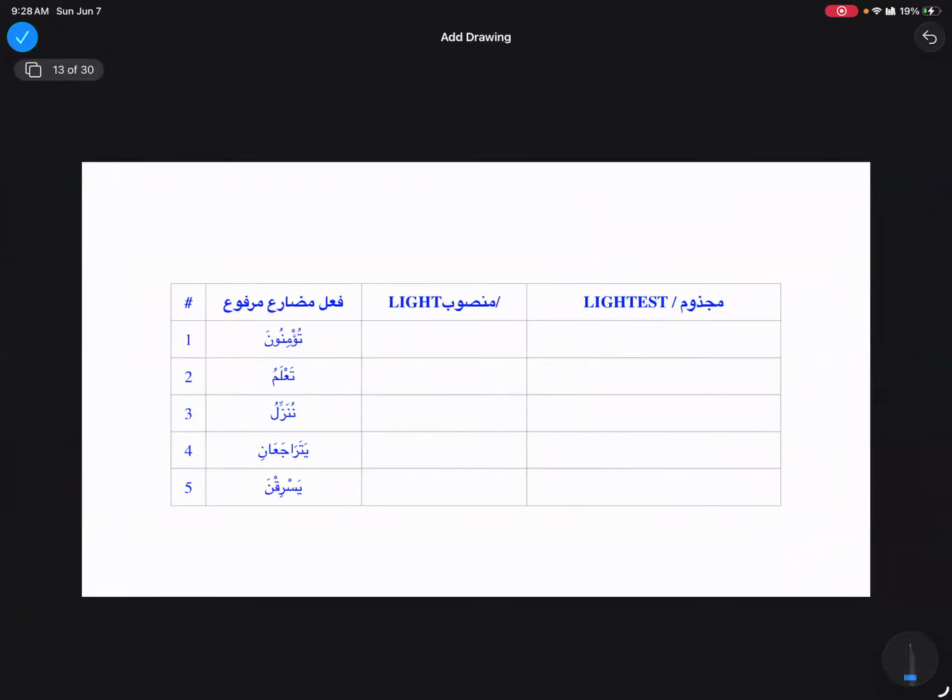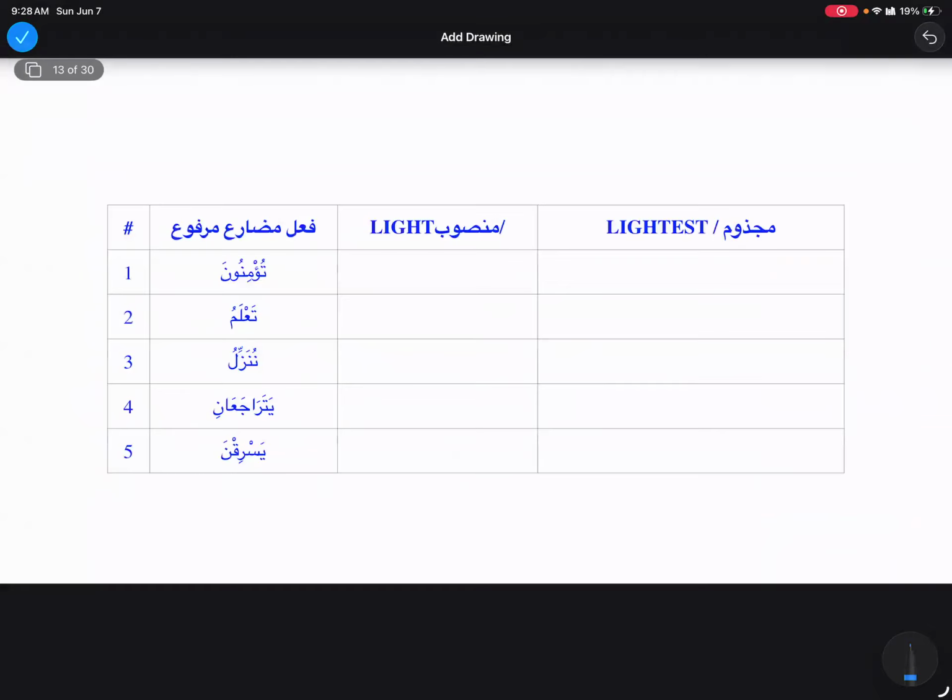Now we have seen these huruf and how it works, so let's do a little practice. When I see the word tu'minuna, what status is tu'minuna showing me here? Marfu'. Who did not participate yet? I need you to participate now, quickly. Sister Rizwan, I never heard from you.